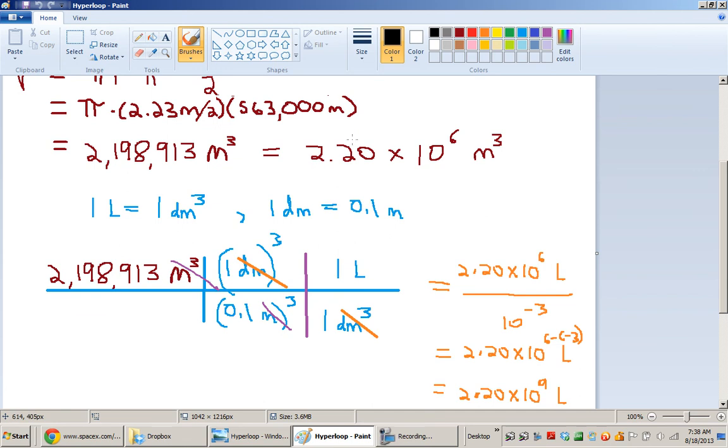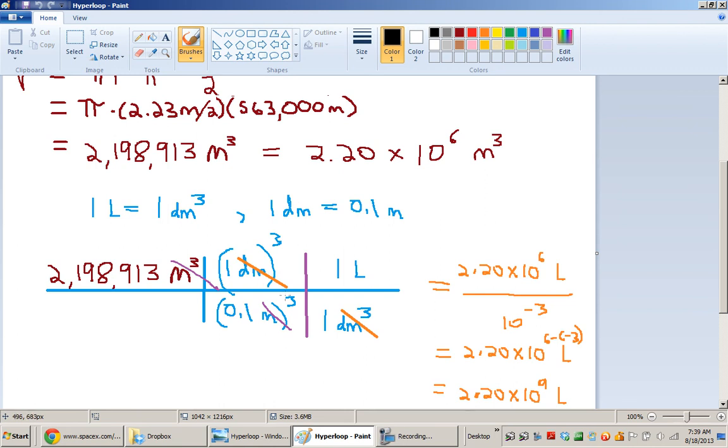Okay, so how do I get this thing or this thing into liters? Well, first I write it out again, and then I'm going to use unit conversion techniques to manipulate the units. So I want to get rid of these meters. So of these equivalent statements, this one has a meter in it, so I know I'm going to have to use it. And I'm going to put meters in the bottom, and I'm going to put decimeters from this expression on top.